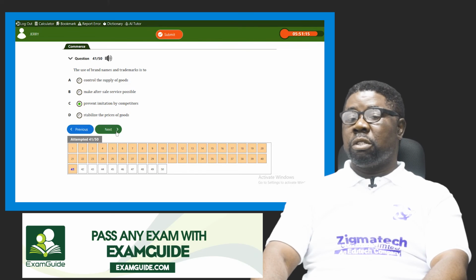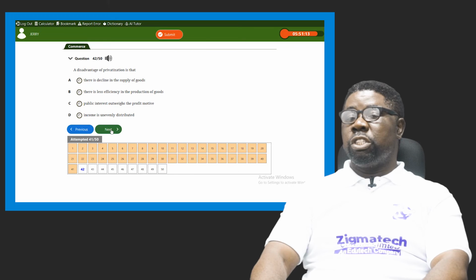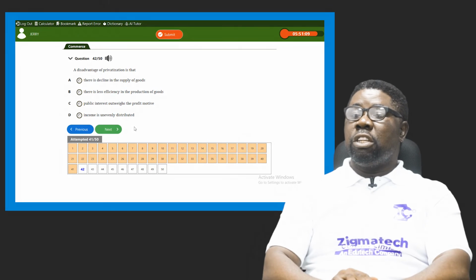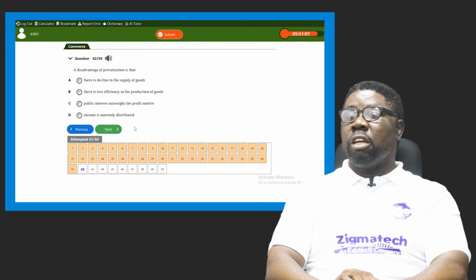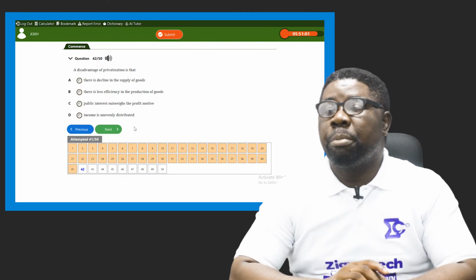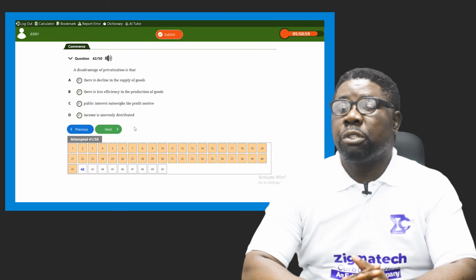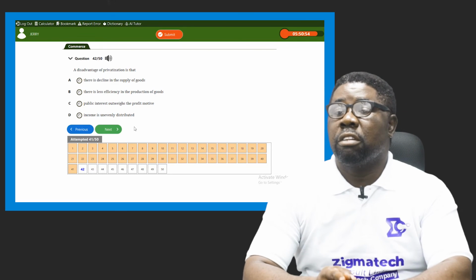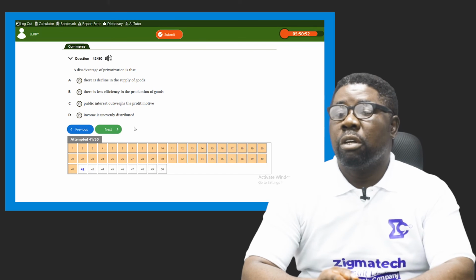All right, option C. Next question says, 42 now, it says, a disadvantage of privatization is the dash. What is the problem about privatization? One of these options says it, that when a government privatizes, this will be the outcome. One of these will be the outcome of privatization, which is not good for the economy.